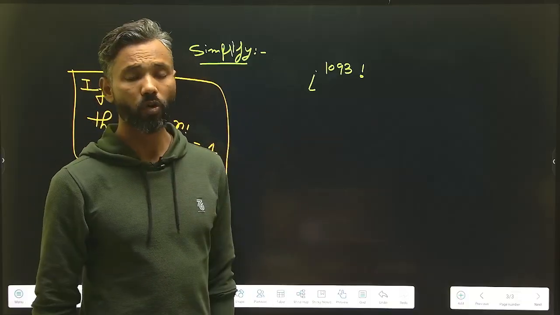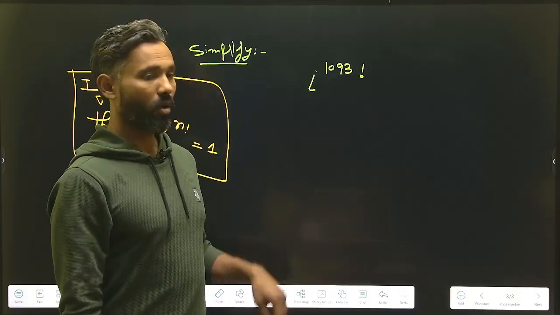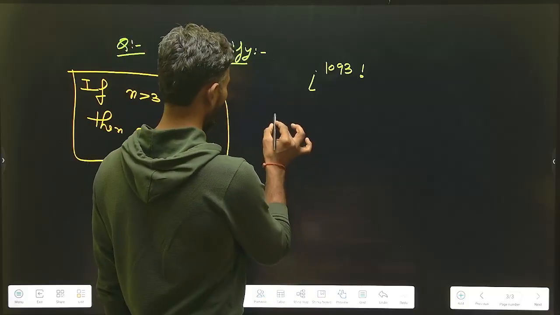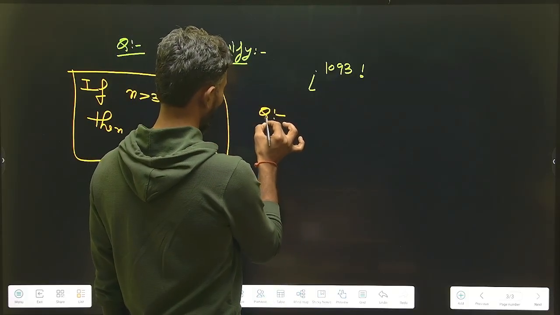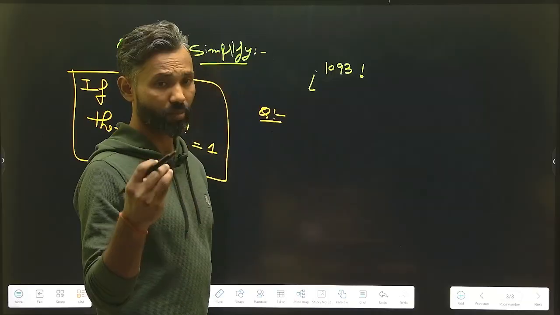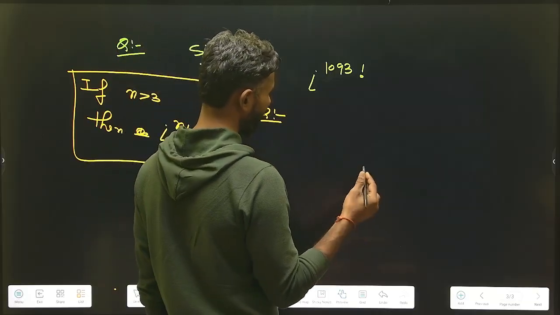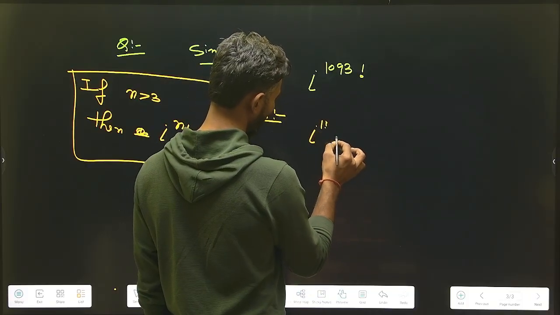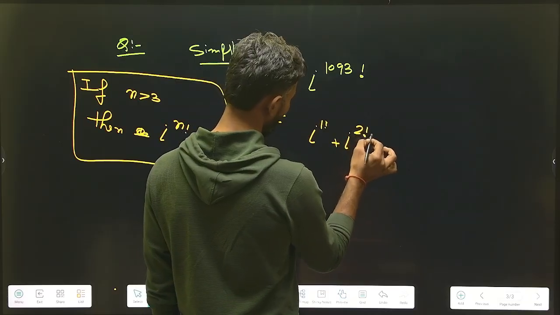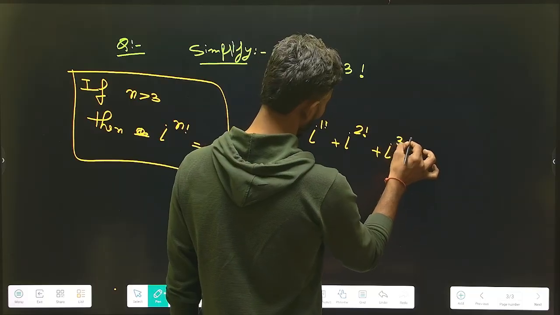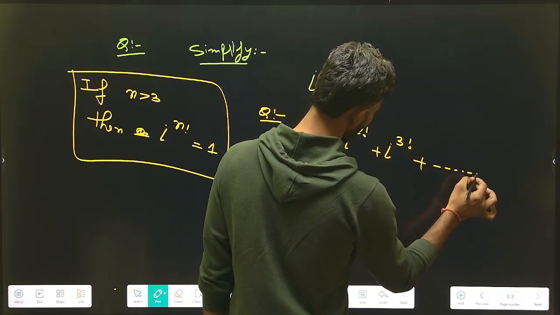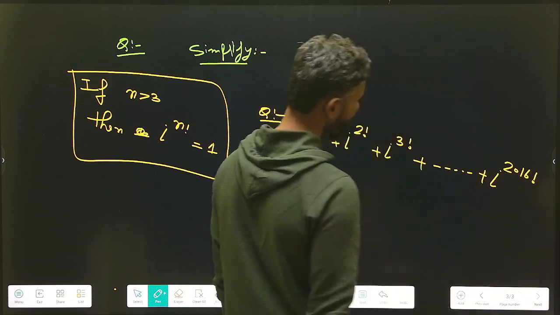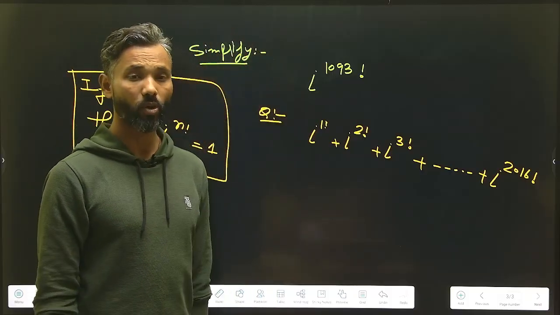And I have a question for all of you based on this particular concept. The question says that we have to simplify this, and this is a previous year question that has been asked in the NDA examination. We have to get the value of iota to the power 1 factorial plus iota to the power 2 factorial plus iota to the power 3 factorial plus and so on up to iota to the power 2016 factorial. We have to calculate the value of this.